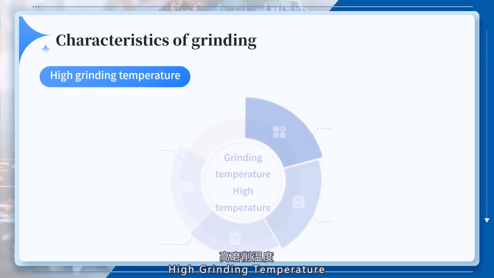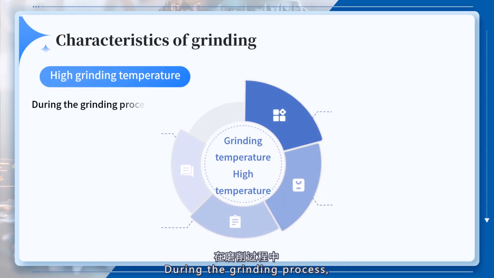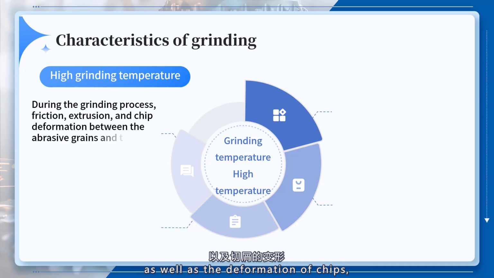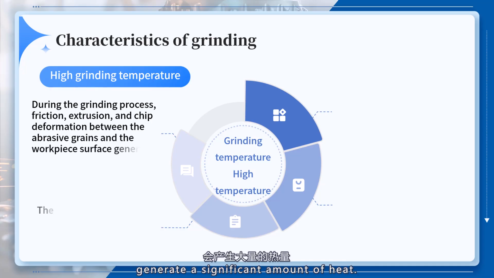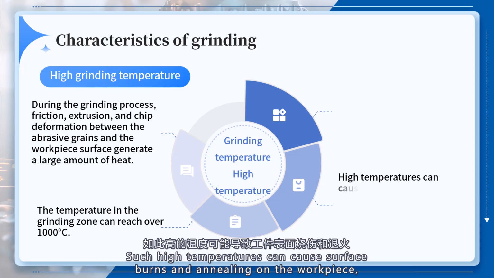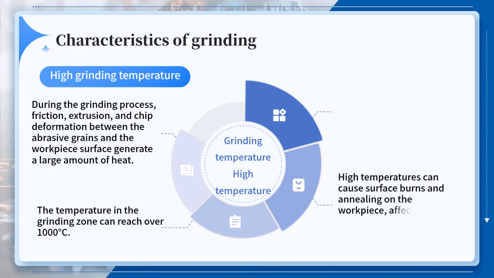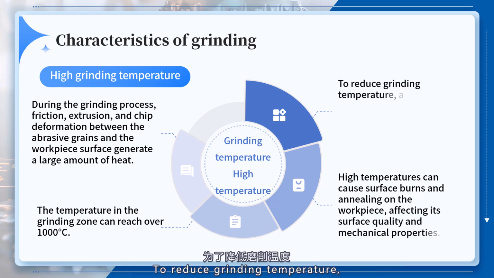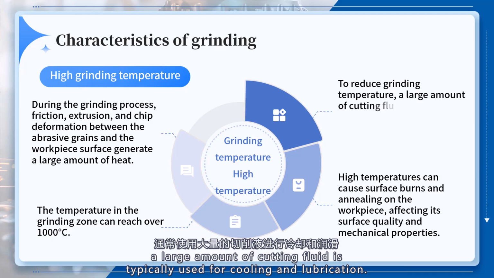High grinding temperature. During the grinding process, friction and pressure between the abrasive grains and the workpiece surface, as well as the deformation of chips, generate a significant amount of heat. The temperature in the grinding zone can exceed 1000 degrees Celsius. Such high temperatures can cause surface burns and annealing on the workpiece, affecting its surface quality and mechanical properties. To reduce grinding temperature, a large amount of cutting fluid is typically used for cooling and lubrication.